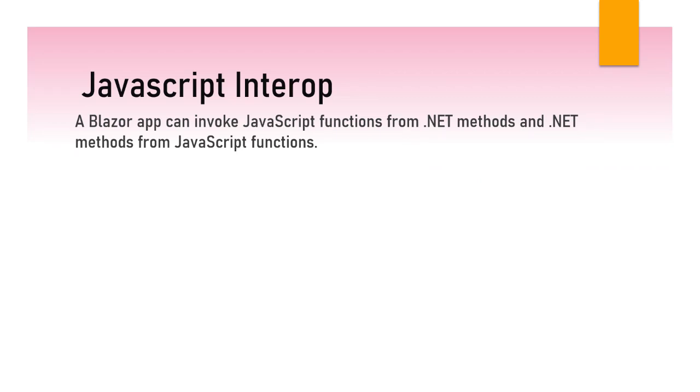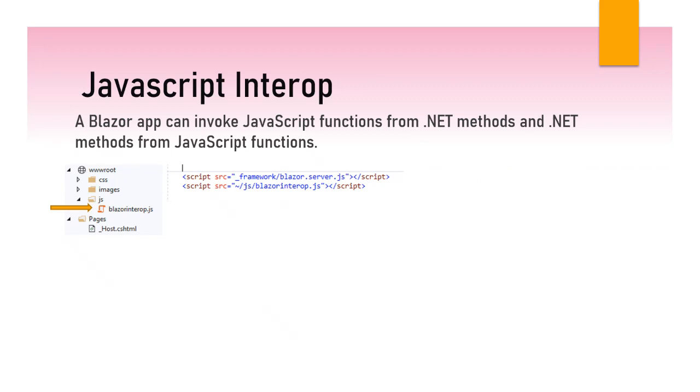So JavaScript interop is a first-class citizen in Blazor. So let's see it in action for just a quick second, just a walkthrough. We have our wwwroot folder where we have all our assets, all our CSS, images, and we have our JavaScript file. We have this Blazor interop JavaScript file that we are going to link to in our host page, if it's Blazor Server, or on index, if it's Blazor WebAssembly.